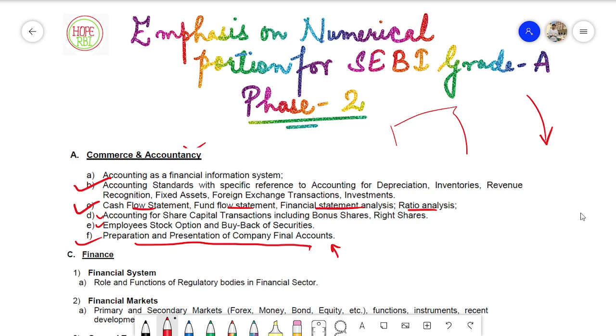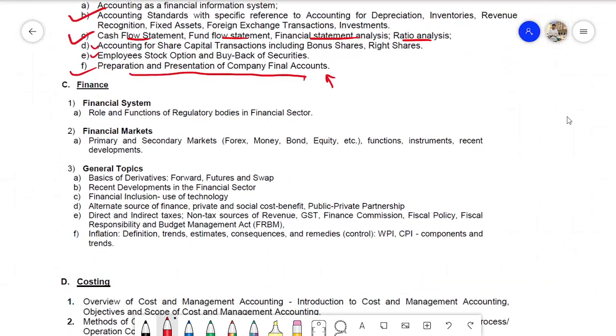Moving on to finance. A lot of you might also be RBI Grade B aspirants, so you are familiar with this section. It is very important. In the SEBI Grade A examination, there were many numericals from the finance section. There were numericals from derivatives. There was a question from futures and forwards last year, and it was a basic question, not too complicated. But my preparation regarding this was not up to the mark, so I did not attempt this question.